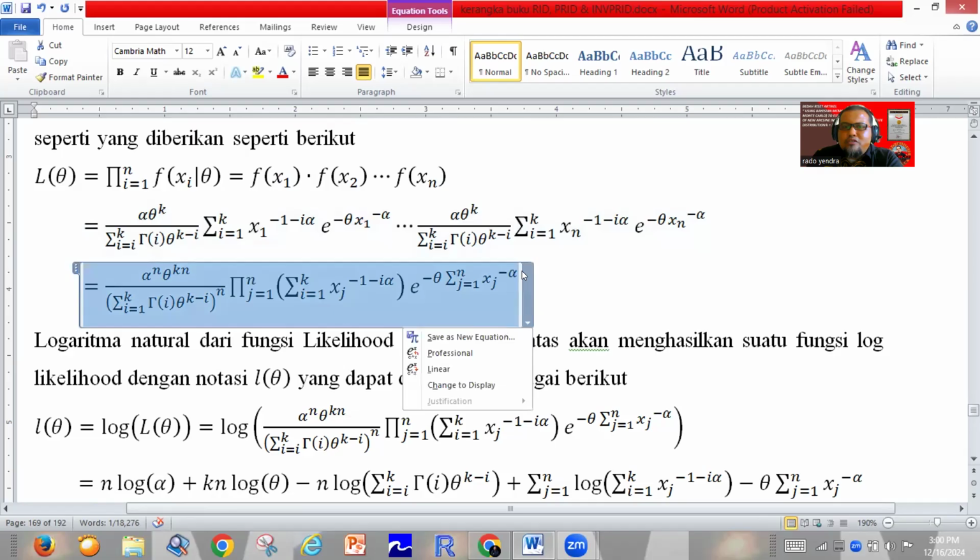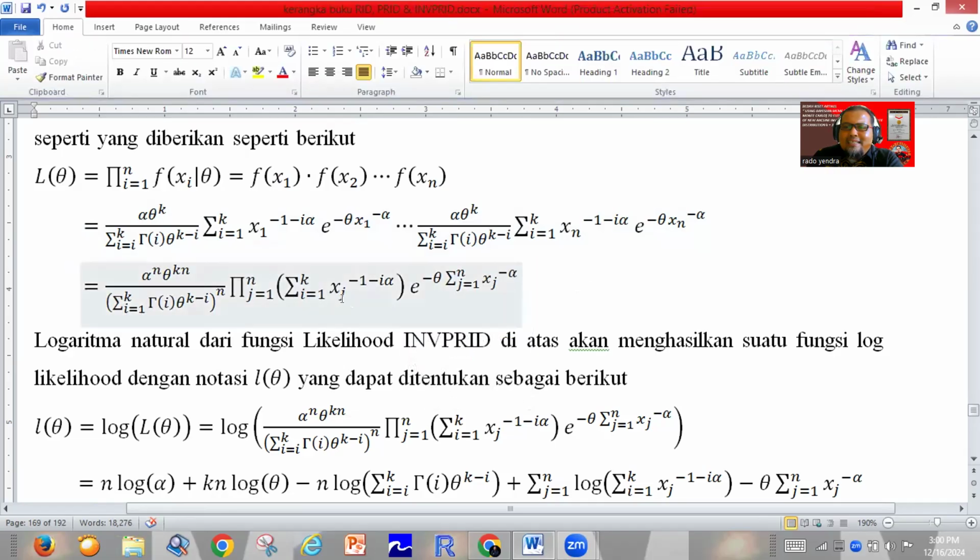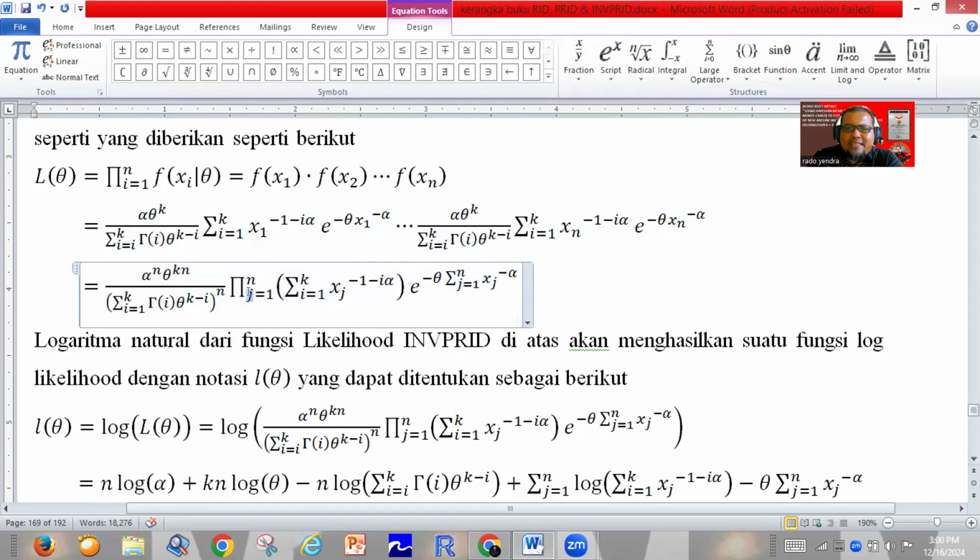We must be careful in this theory. In this likelihood, we have j and we have i. j starts from 1 until the number of random variables, but i starts from 1 until k. k means the number of mixture density functions, the mixture of gamma density functions: gamma 1 theta, 2 theta, until k theta. So i starts from 1 until k, where k is the number of mixture gamma density functions, and j starts from 1 until the number of random samples, or the data.